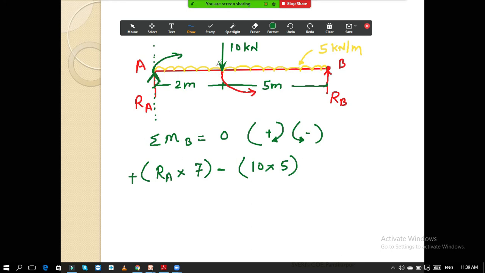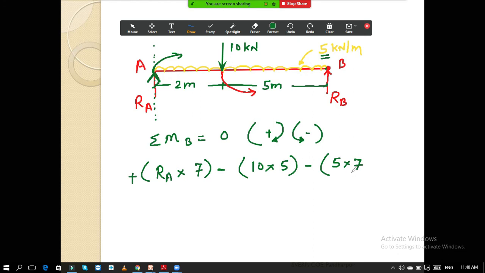Okay. So now again, if you see, this UDL is also moving down, so its arrow must be downward. If this is downward, then it will rotate in anti-clockwise direction towards this point P. So again, it will become minus. Here the intensity of the UDL is 5. This UDL starts from point A and ends at point B. So the total span is 5 plus 2, that is 7. So this 5 into 7 is the conversion of this UDL into the point load, and